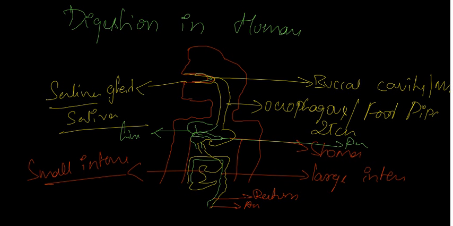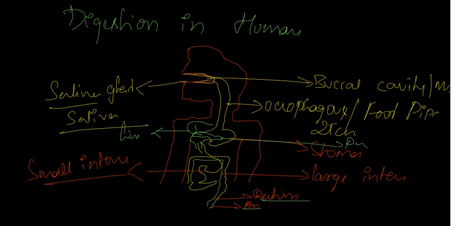Then it will be transferred to the small intestine. In the small intestine, the digestive juices from the liver and pancreas will join, and digestion takes place. Then it is given to the large intestine. In the large intestine, the undigested food travels through and is excreted through the anus via the rectum. So this is a brief idea about the digestive system of the body.